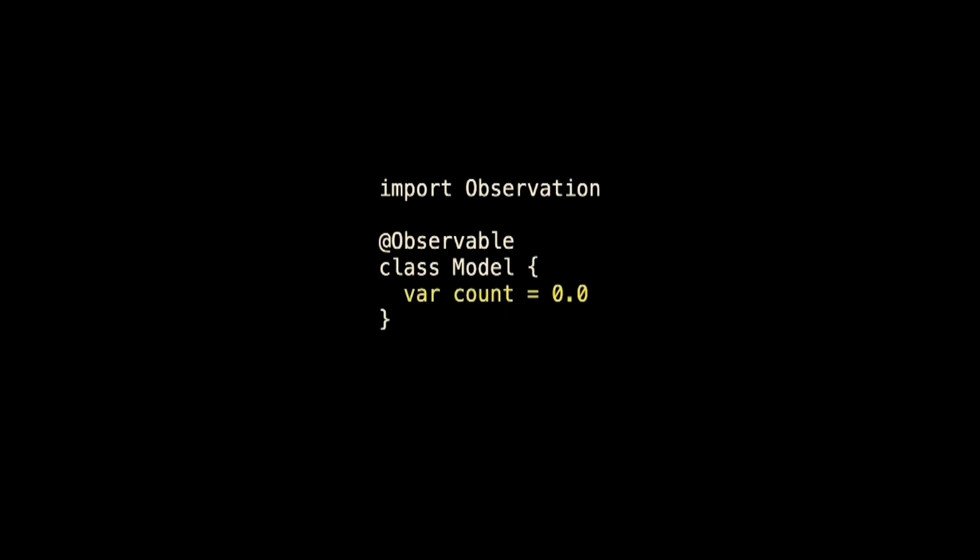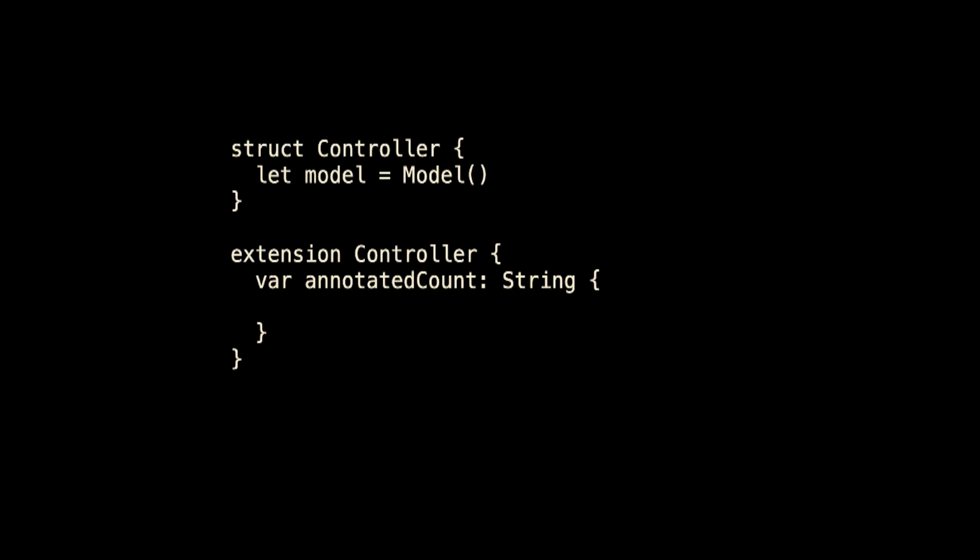Let's simplify our model. This is all our model does. Our model's observable, and it has a property, which is a double, 0.0 I'm initializing it to. And I'm going to simplify the controller. I don't need my update count or anything. This is my simplified controller. It still points to the model, and inside the annotated count, I don't know if you noticed in the video,